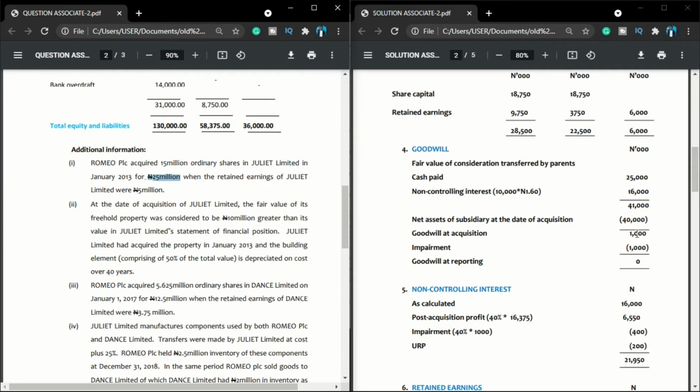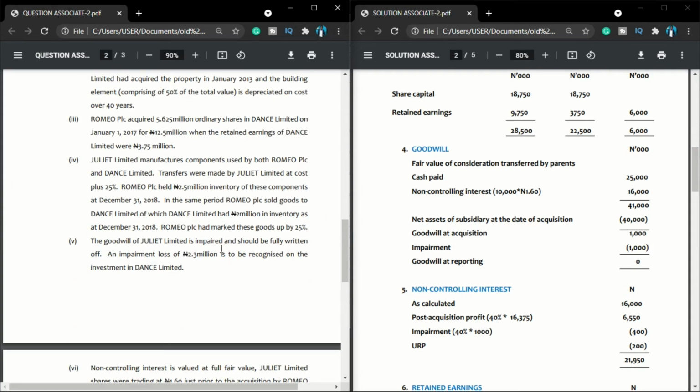Now the next thing we normally ask whenever we determine our goodwill at acquisition is, do we have impairment? So let us check this question if there is any additional information that talks about impairment. So I think I've seen one. Let us look at additional information 5. What do we have here? The goodwill of Juliet Limited is impaired and should be fully written off.